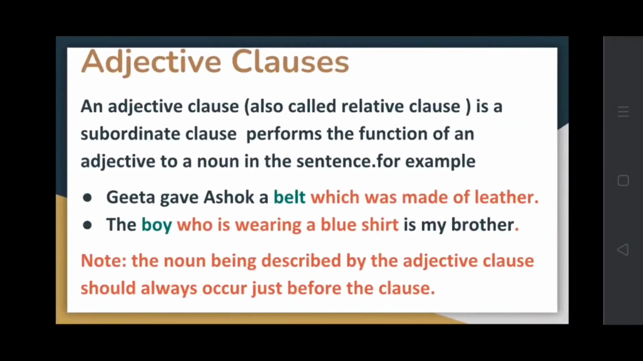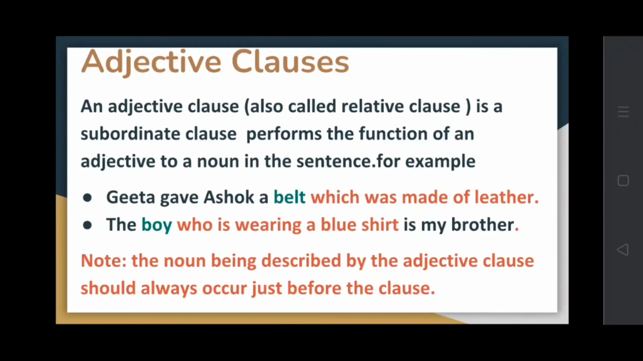Now let's come to adjective clauses. An adjective clause, which is also called a relative clause, is a subordinate clause which performs the function of an adjective to a noun in a sentence. Like, Geeta gave Ashok a belt which was made of leather. Now here, which was made of leather is an adjective clause which is describing the belt which Geeta gave Ashok. So here the noun belt will come just before the clause.